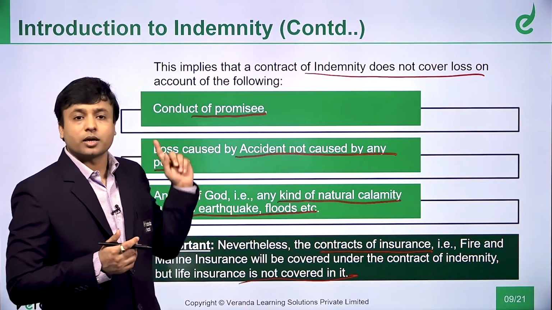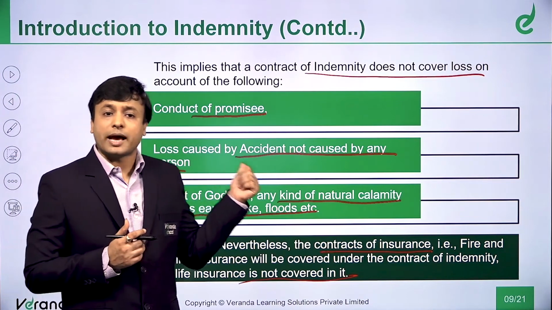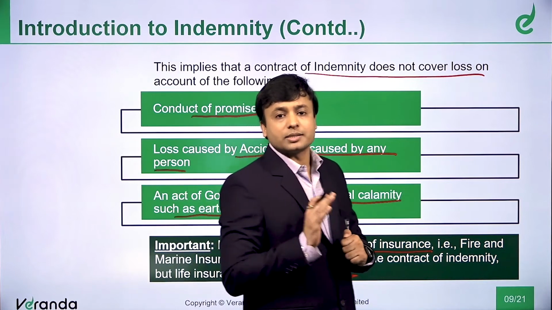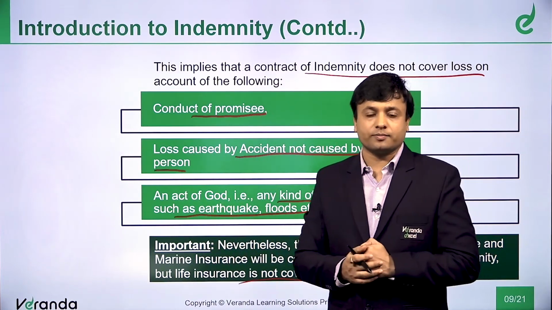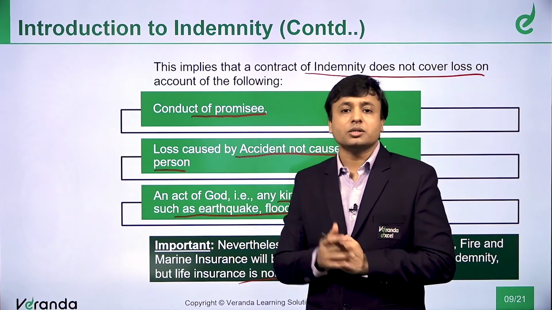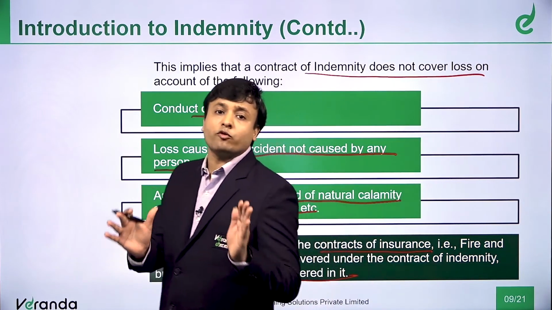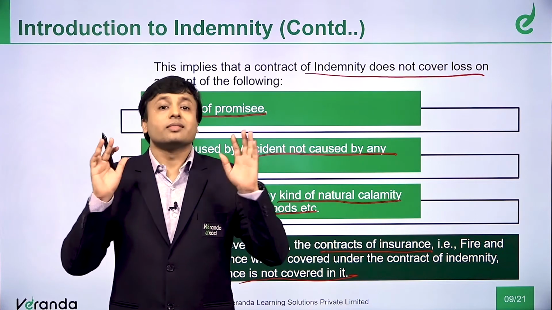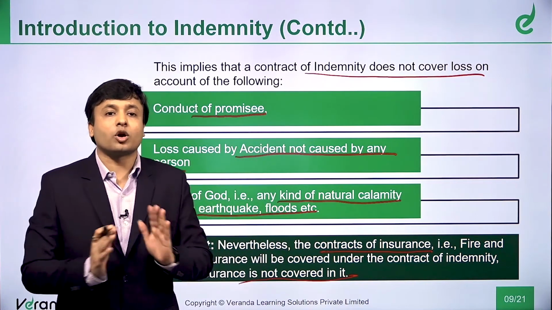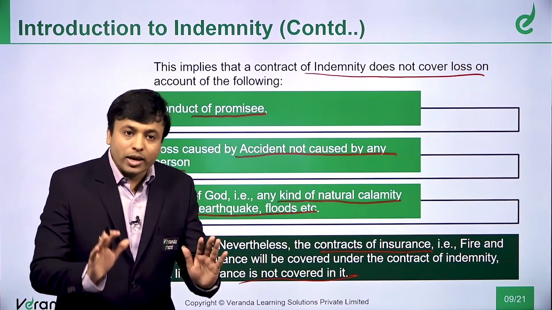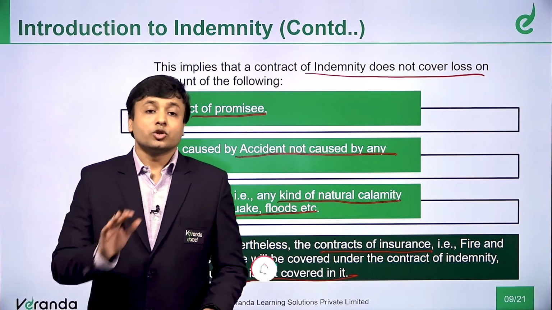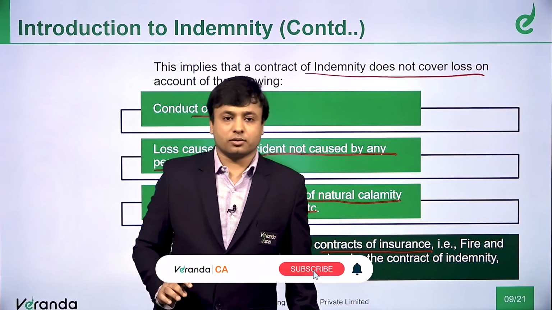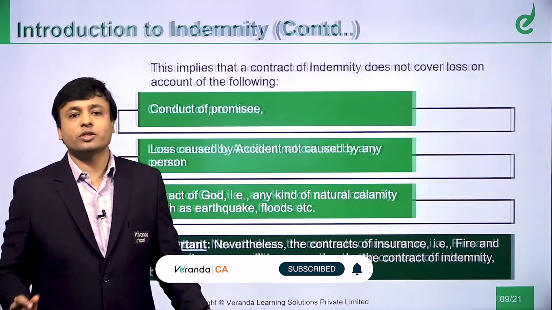Which three entities? The conduct of the promisee, loss caused by an accident, and the third one is an act of God. But we are saying a contract of insurance, like a fire insurance, marine insurance, all this will form part of a contract of indemnity. But please register in your mind that life insurance is never a contract of indemnity. Why? Also we will discuss. We'll understand with logic. Let us not learn by heart, we'll understand with logic.